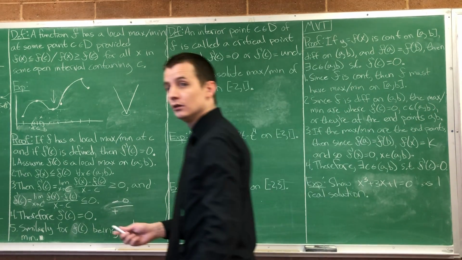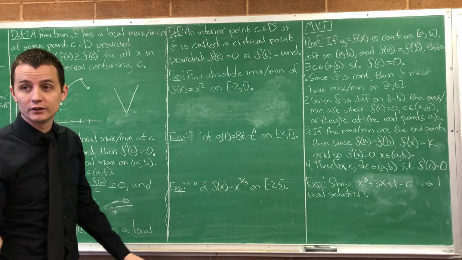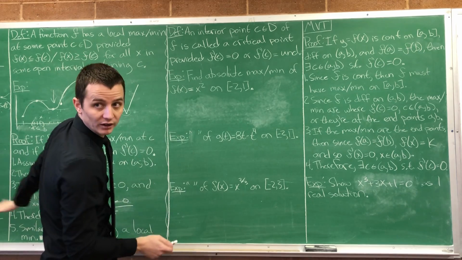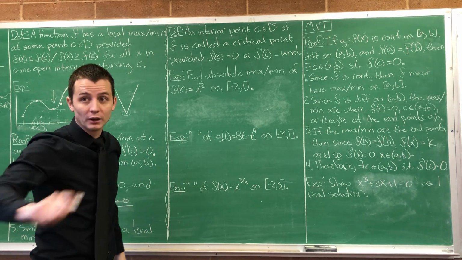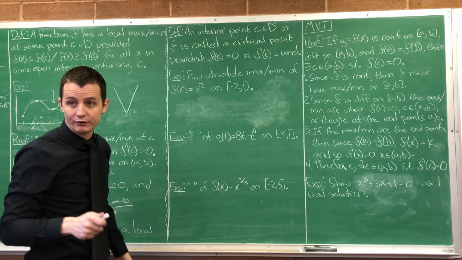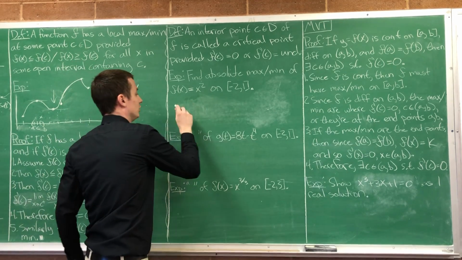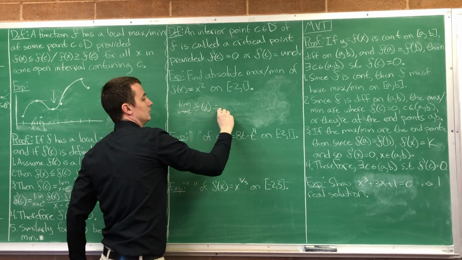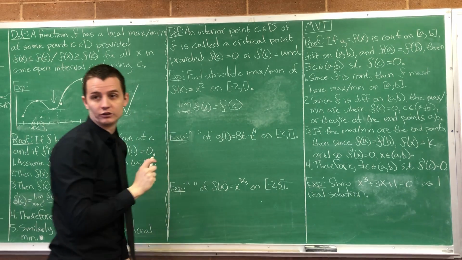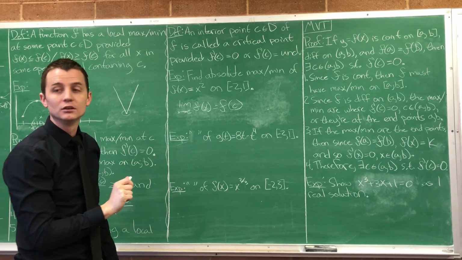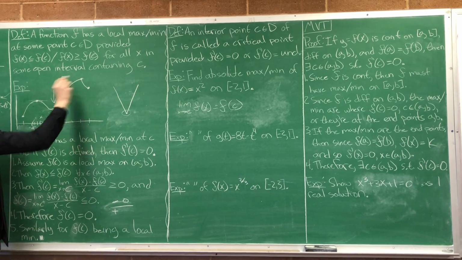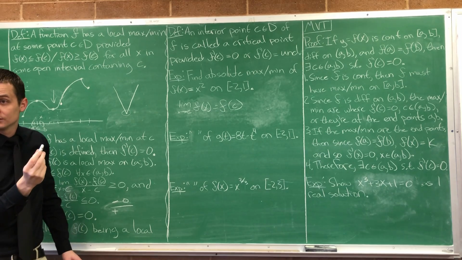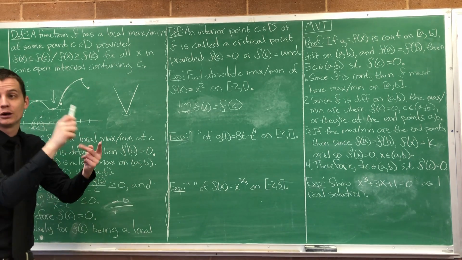How do you check at a point that's undefined? Where the derivative is undefined. The whole function has to be continuous on its domain for any of this to work. So the function is defined everywhere. The limit of the function exists everywhere. Remember, if a function is continuous, that means the limit as x approaches c of f of x is equal to f of c. So this happens everywhere on the functions that we're going to be talking about. They're going to be continuous functions. Notice that the function was still continuous here. The derivative just wasn't defined there. So we're looking at points where the derivative is 0 or the derivative is undefined.